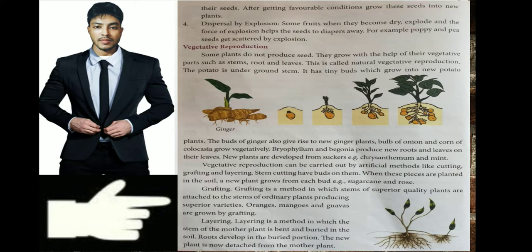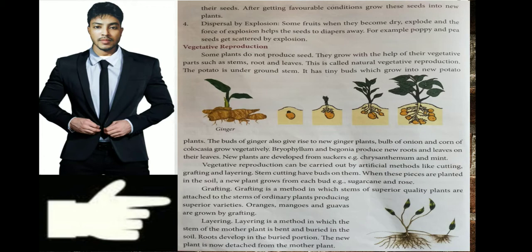The first one is called stem cutting. Stem cutting means in simple words, cutting a branch. If we cut the branch of some plants and put that branch in the soil, we will see that from that stem a new plant will come. For example sugarcane and rose: if we cut the stem of a rose or sugarcane and put it in the soil, from that a new plant will come out. This process, this technique, is known as stem cutting.